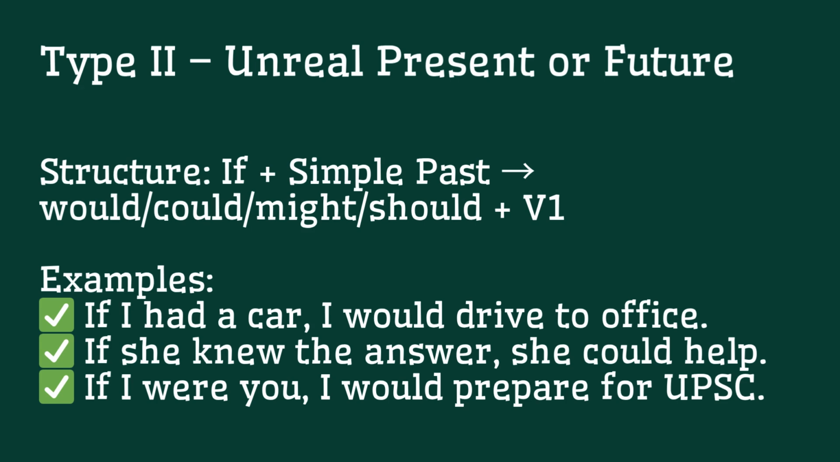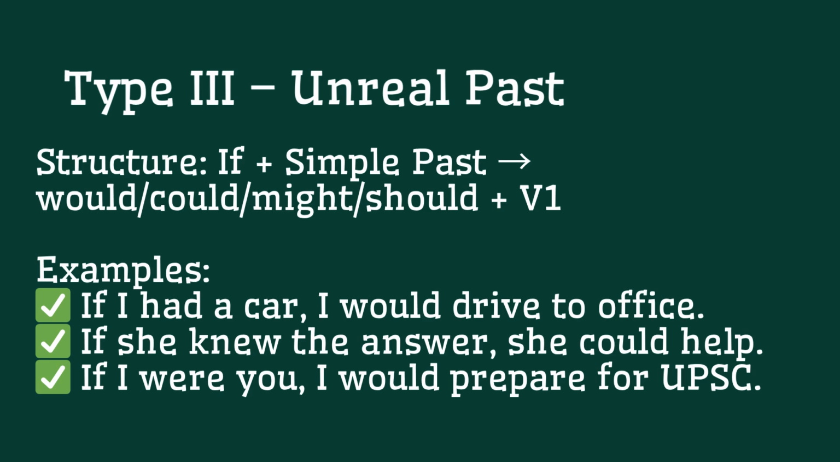Type 3 talks about past regrets or missed chances. It's something that didn't happen and now it's too late. Also notice the inversion, "had you obeyed". That's another form often seen in exams. For example, if he had studied, he would have passed. If they had left early, they might have caught the train. We are talking about situations which could have happened but didn't happen. Had you obeyed the orders, this could have been avoided.